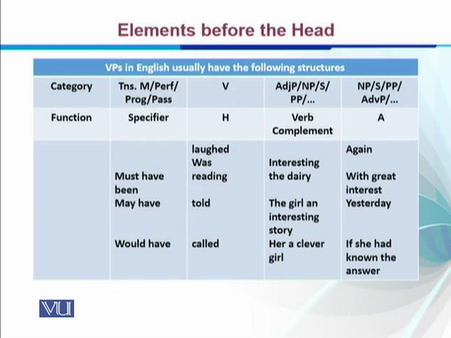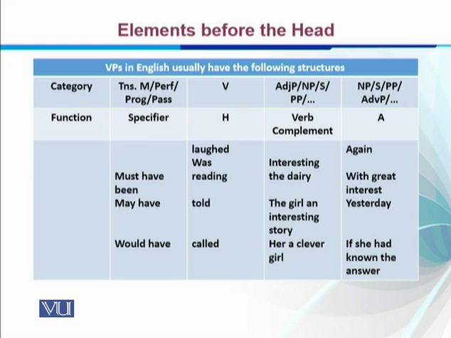So this is a chart that tells us what the expansion of a VP can be. For example, if we look at the categories, we can have tense, modal, perfective, progressive and passive, right? And they are actually specifiers to the verb. For example, laughed, right? It doesn't have any specifier.